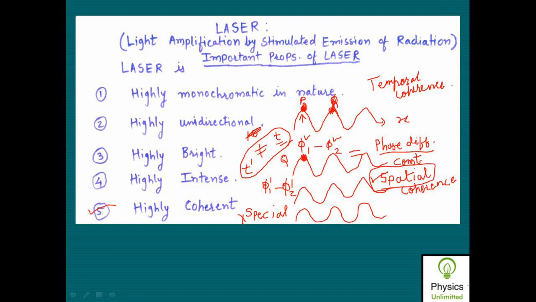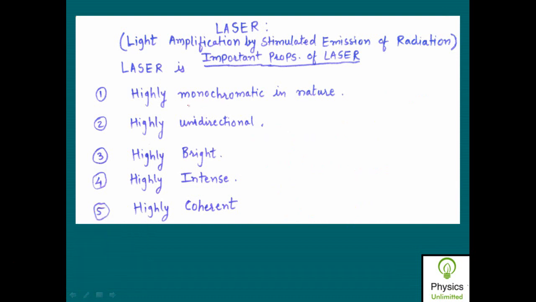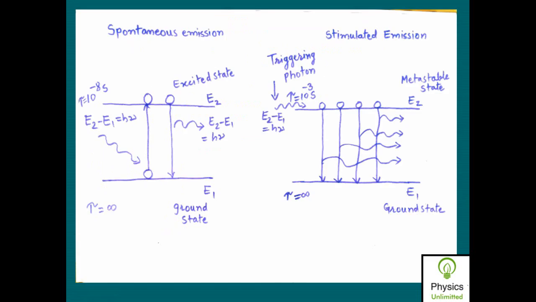So there exists spatial coherence and temporal coherence in the case of laser, and therefore the laser beam is highly coherent in nature. So these are the five typical properties associated with laser: it has a high degree of monochromaticity, it is highly unidirectional, highly bright, highly intense, and highly coherent in nature as compared to an ordinary source of light, and that makes the laser something different.